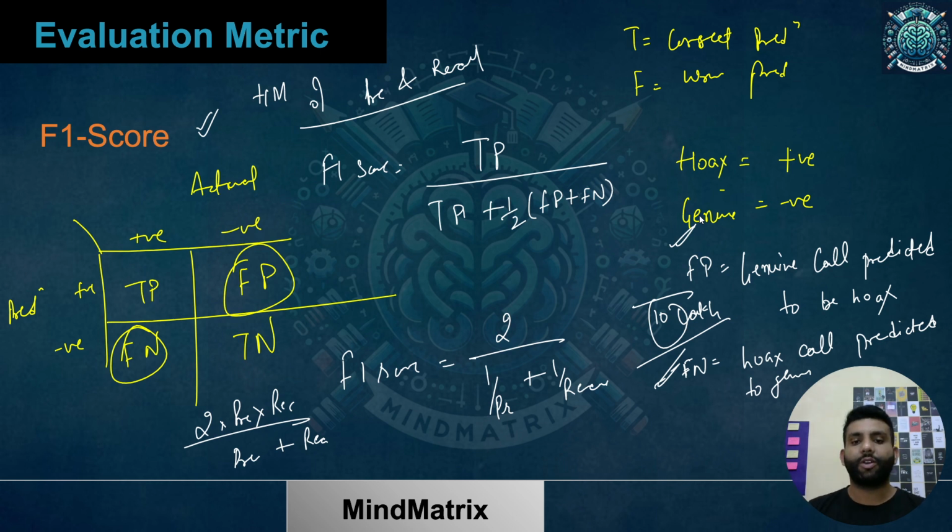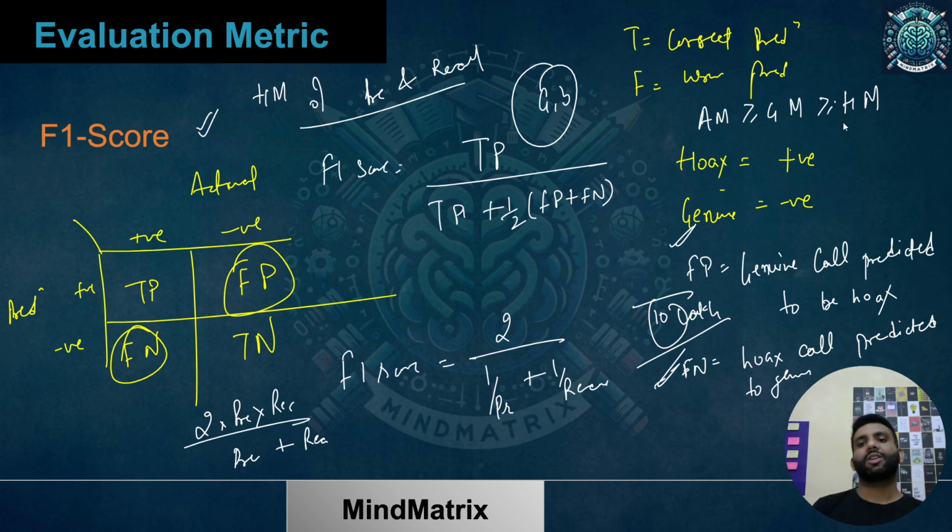So if you can recall, there used to be this inequality, AM greater than GM greater than HM. If there are two numbers A and B, their arithmetic mean is always going to be greater than their geometric mean, and that will be greater than your harmonic mean. So you can see over here HM is going to be the least.